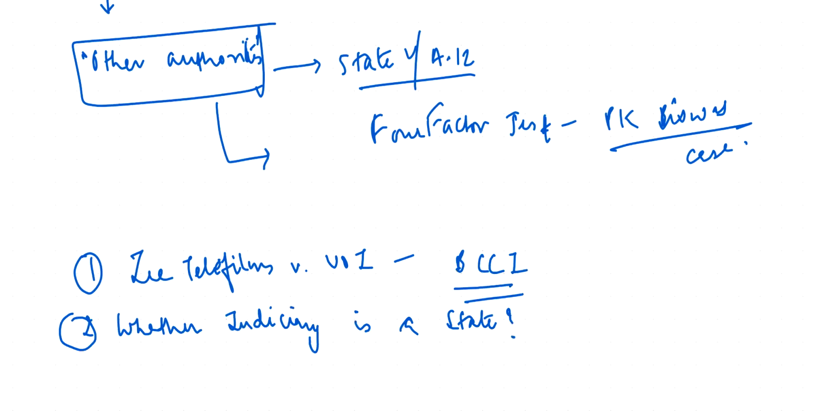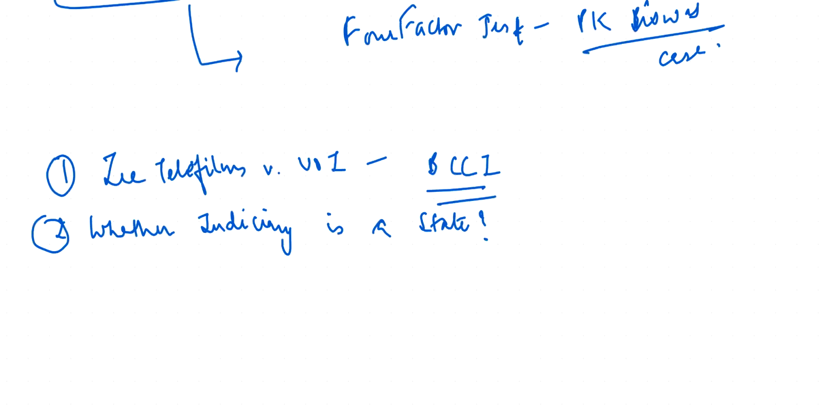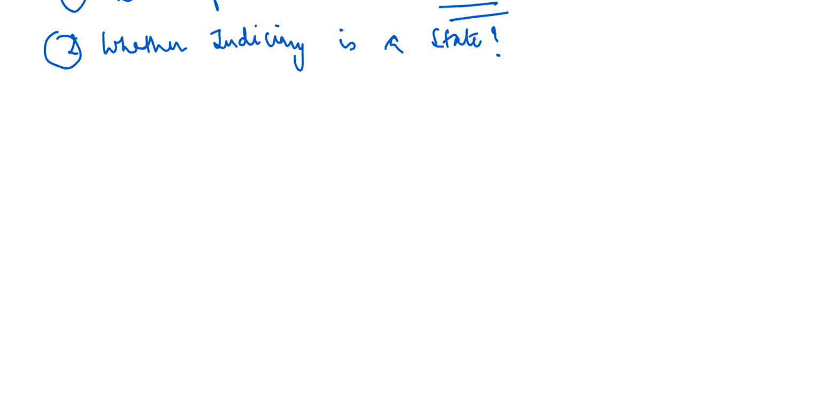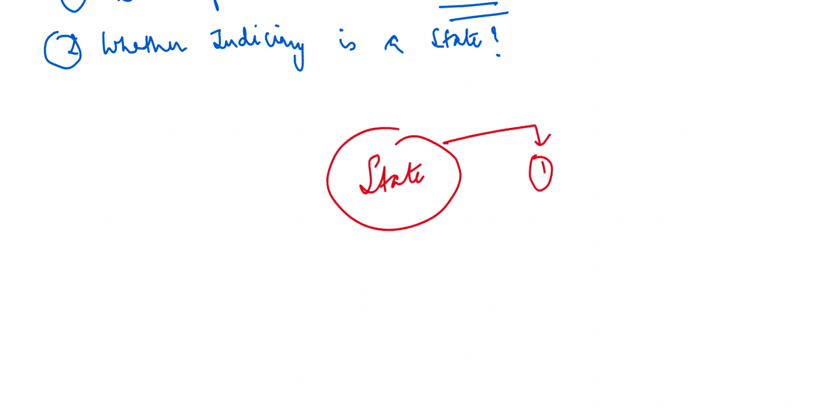Now, the four-factor test, let us quickly summarize the four-factor test that we discussed in PK Biswas. So, a state, according to the PK Biswas judgment, number one, how will you determine which organization is a state, which institution is a state? For that, the first point we are going to look at is the control of state. How significantly has the state been exercising its control on the organization? Now how can a state exercise control?